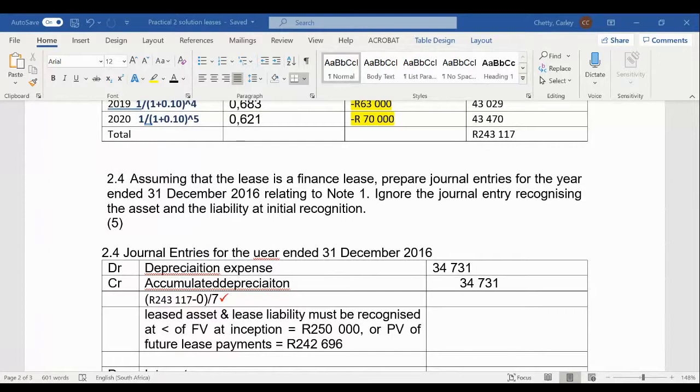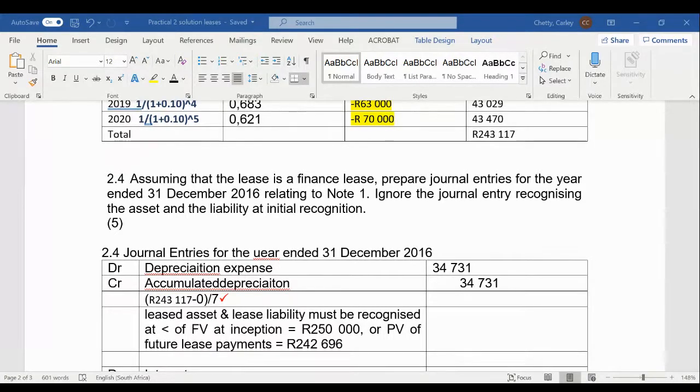Okay, we need to process the journal entry for the finance charges, and we also need to take into account the fact that the lessee is going to pay an amount to the lessor known as the lease payment. It would be that annual amount that is going to be paid. So who can tell me what the journal entry would be? What is the debit and what is the credit to record the interest expense journal entry?